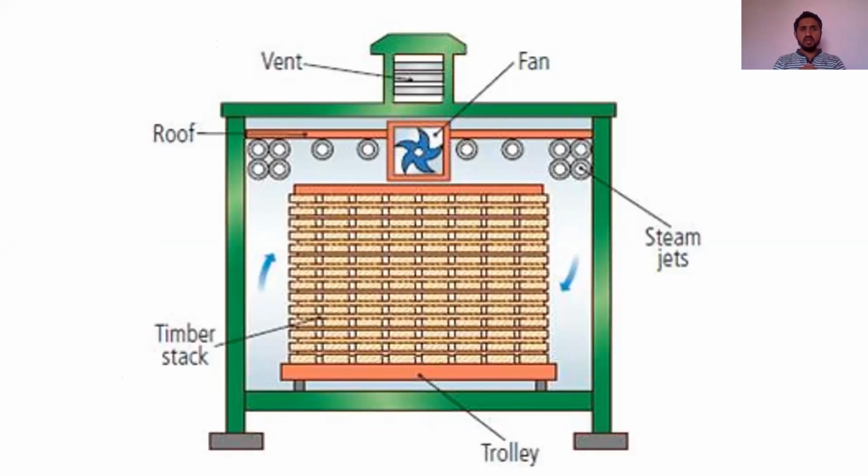Then steam jets are provided, and the temperature is increased. You can see two arrow marks on the right side and the left side. Because of the fan, the hot air flows from one end, comes from another end, and rotates like this, flowing in between the timber. This is stationary. Here the timbers are kept in one place only. When this process completes, the timber is taken out.